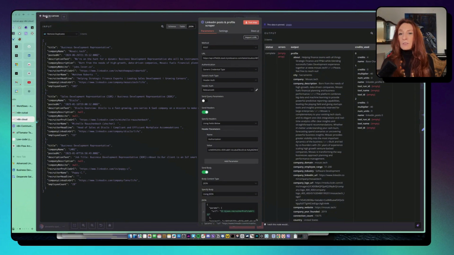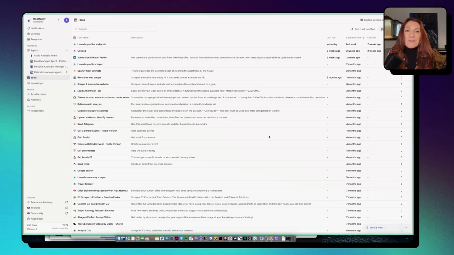And this is very interesting because here I'm using Relevance AI, because Relevance has a tool for scraping LinkedIn. That is done with FastAPI, I think, but it was easier to do with Relevance. So I'm going to show you how you can connect N8N with Relevance. Okay, so here we are in Relevance. Relevance is a really nice tool, even if I prefer N8N. They can be combined together. And you have tools that are quite interesting. So we're going to build this tool. I already built it here, but let's do it manually so you see exactly how it works.